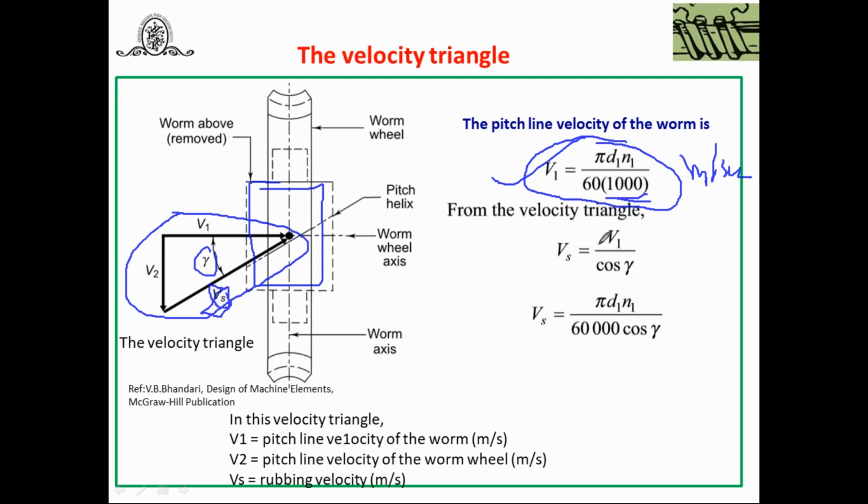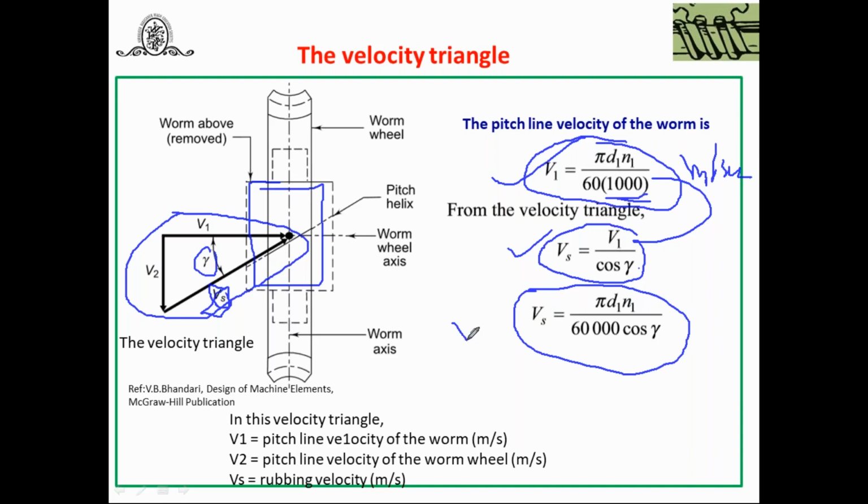Taking the cosine of this angle gamma, you will get Vs equal to V1 cos gamma. And what is V1? V1 is pi d1 into n1 upon 60 into 10 raised to 3. You can substitute, so you will get the rubbing velocity in meter per second. You can remember this equation, or just remember this velocity triangle.